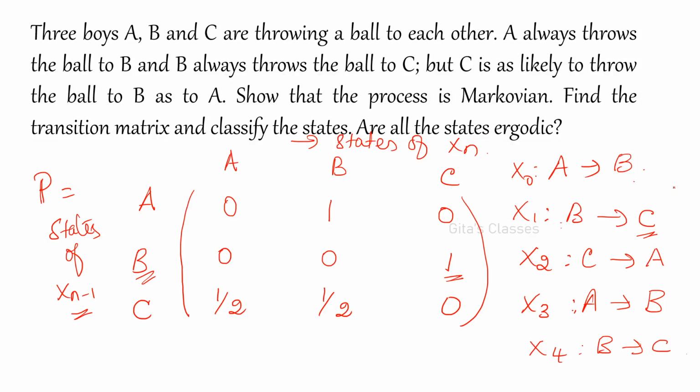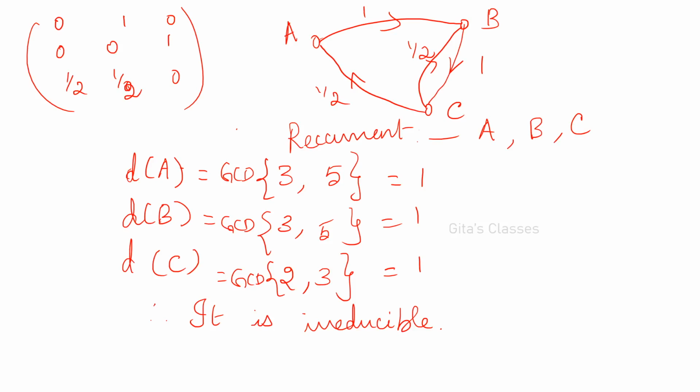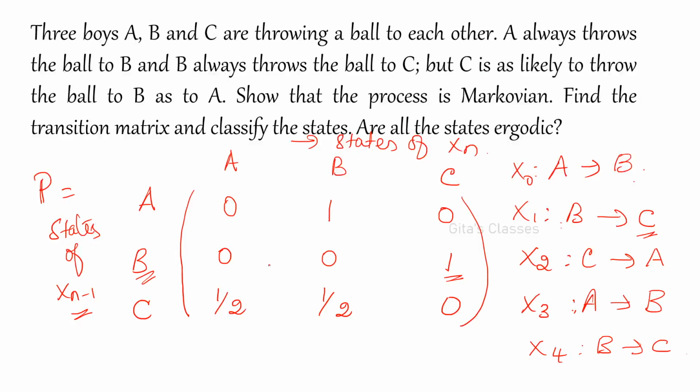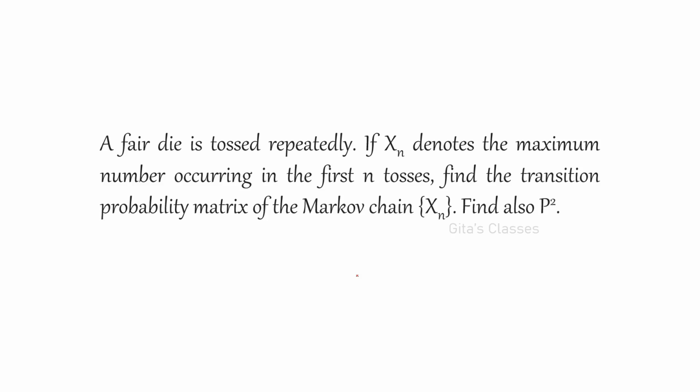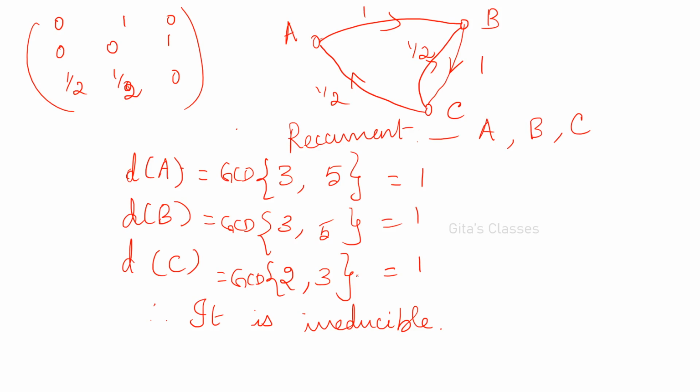That is no difference. And this is in the fifth unit. This we have already done, A, B, C, and these are the probability matrix. For explanation, please go through the video. Here these are the values, states of Xn: A, B, C, and accordingly these are the values. A is throwing to B only, B is throwing to C only, and C can throw both A and B. That's why 1 by 2, 1 by 2. This is the transition probability matrix. And for every state, you have to find out whether it is irreducible or not, recurrent or not. So it is irreducible.